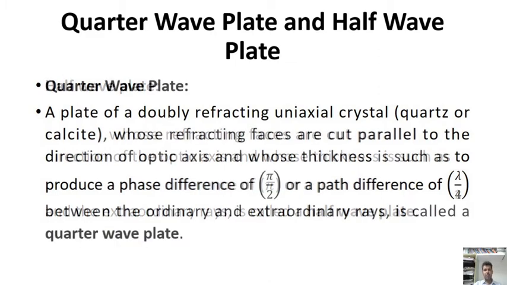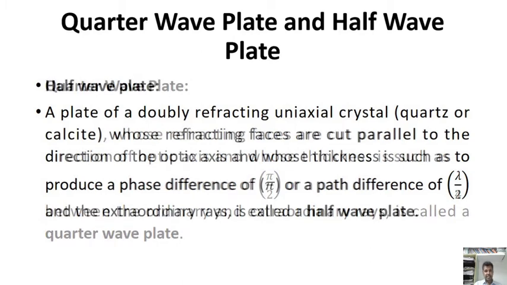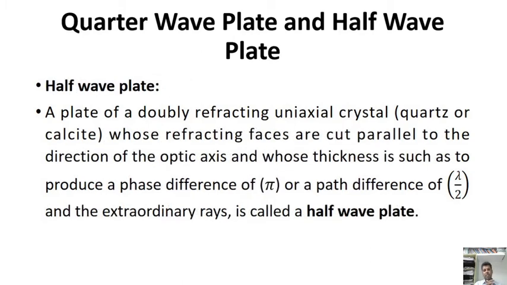So once again I repeat these two things. A plate of a doubly refracting uniaxial crystal whose refracting faces are cut parallel to the direction of the optic axis, whose thickness is such as to produce a phase difference of pi/2 or a path difference of λ/4 between the ordinary and extraordinary light radiations, we call a quarter wave plate.